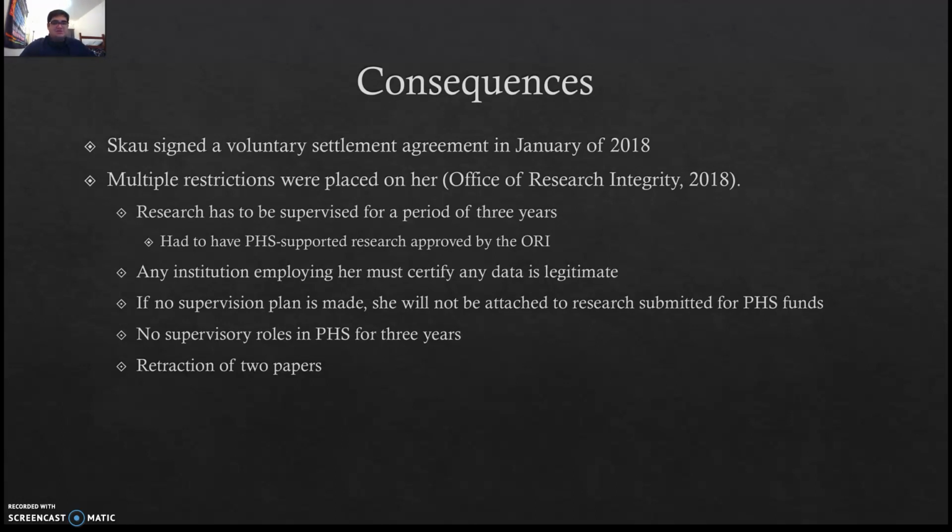The next was any institution employing her had to certify that any of her data is legitimate and prove that it has not been manipulated. And if no supervision plan is made, she will not be attached to any research submitted for PHS funds. This can include any type of abstracts or grant proposals. She also was not allowed to have supervisory roles within the PHS for 3 years. This includes advisory boards and even proposing. And then lastly, she had to retract her two papers that they found these ethical violations in, and those were her main consequences.